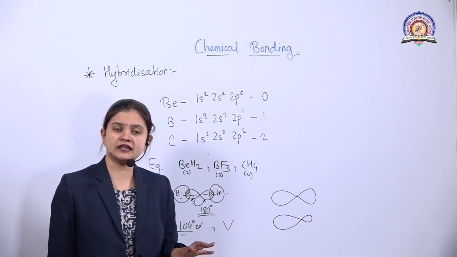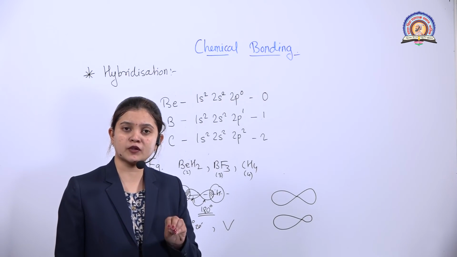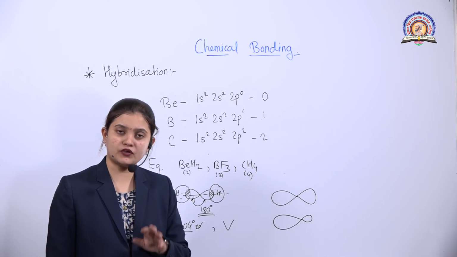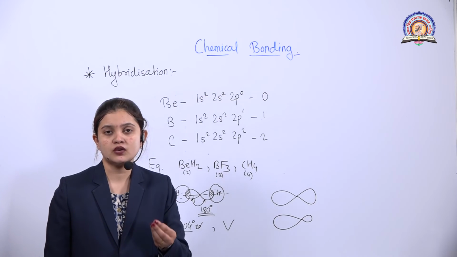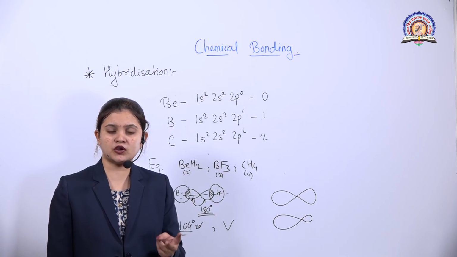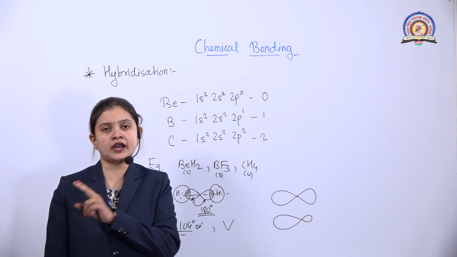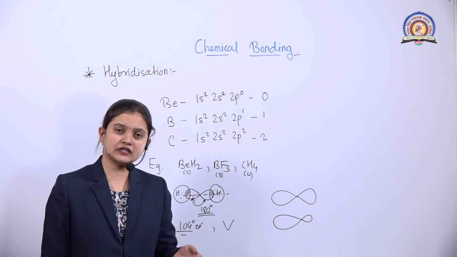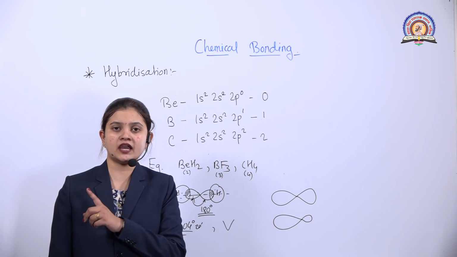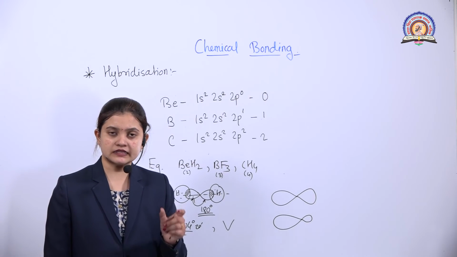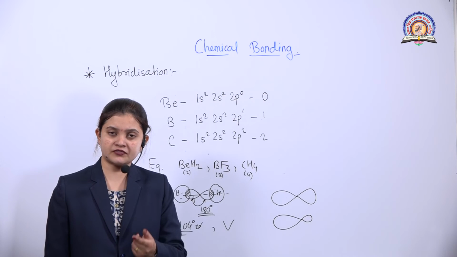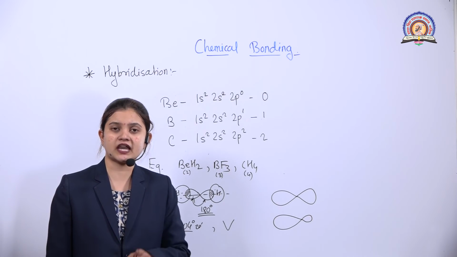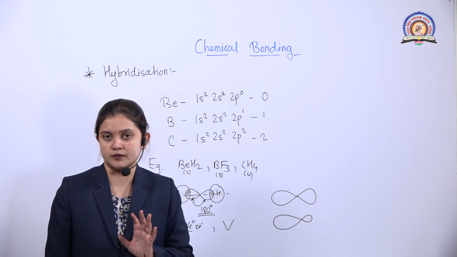The number of orbitals which are mixed for the formation of hybrid orbitals, that many hybrid orbitals are formed. That means if two orbitals are mixed, then only 2 hybrid orbitals will be formed. If 3 orbitals are mixed, 3 hybrid orbitals will be formed.